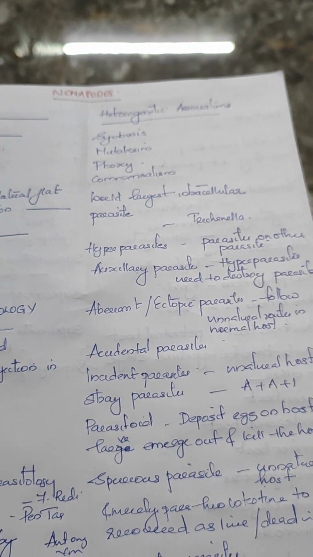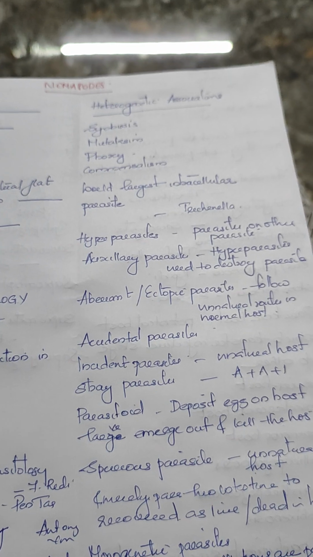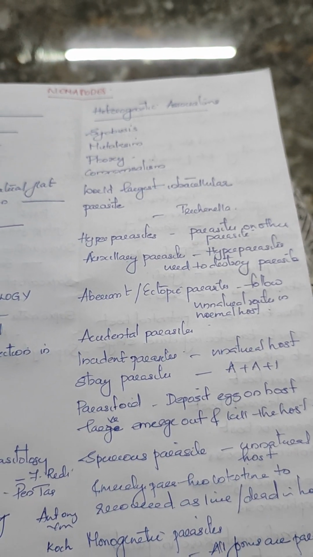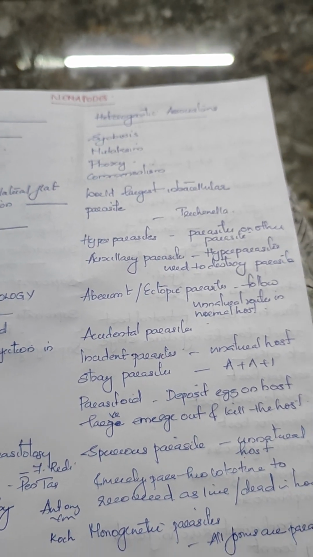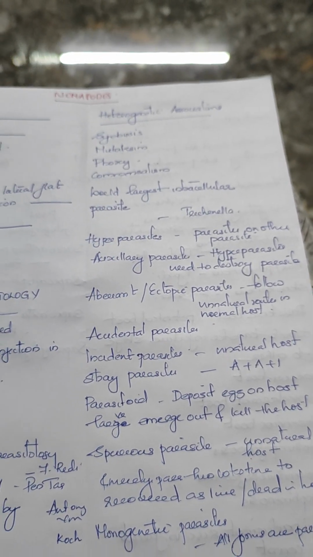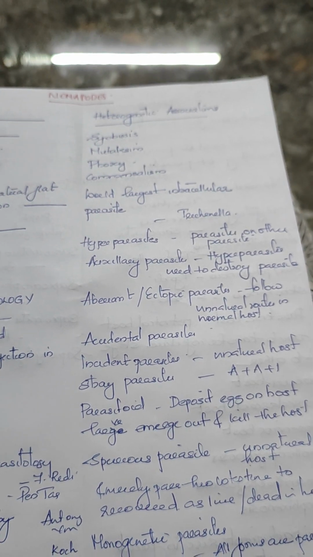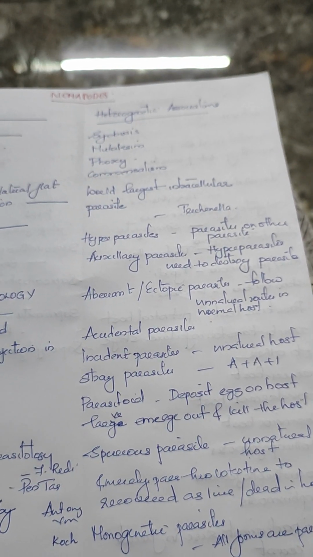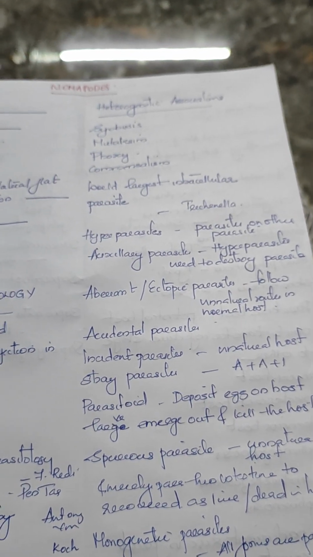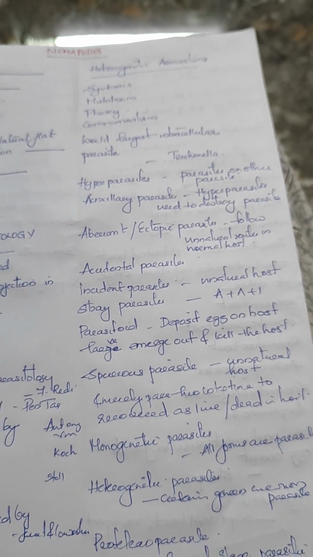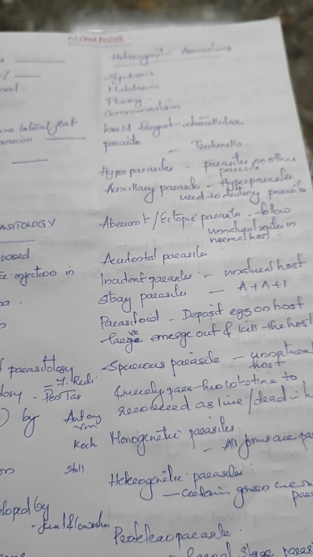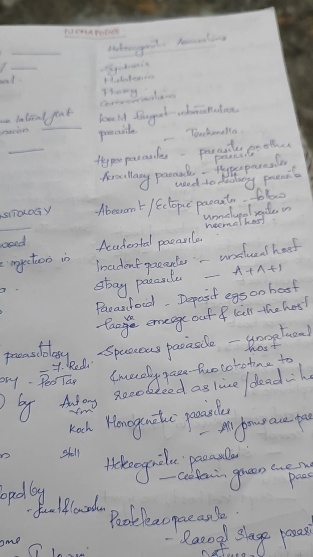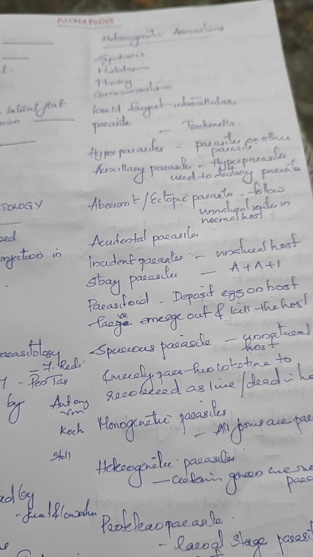Auxiliary parasites means hyperparasite used to kill the other parasites. Aberrant or ectopic parasites means the parasites seen in the normal host but in an unusual site. Accidental parasite means they are free living organisms. In some of their life cycle they will be seen in other host type. Incidental parasite means the parasites which are seen on unnatural hosts. The stray parasites is the combination of aberrant parasites, accidental parasites and incidental parasites.